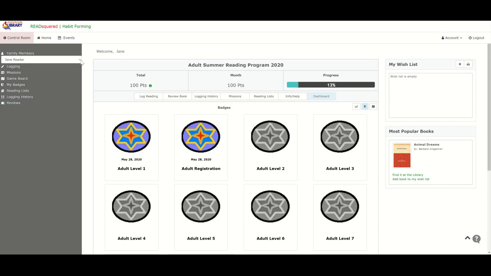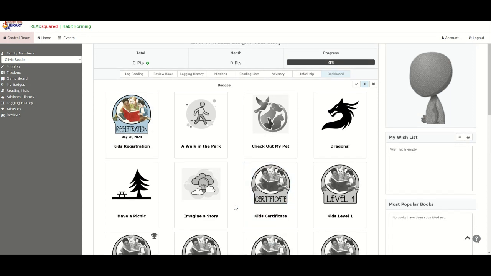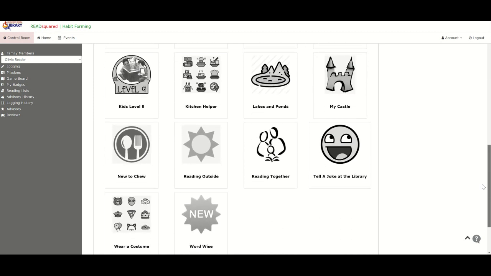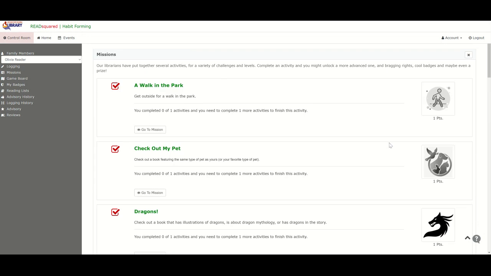Now I'm going to switch gears. We're going to go up here, drop down. We're going to go to Olivia. And here is Olivia's page. Now you see all of these badges that Olivia is able to earn. These are the equivalent of the activities that we used to list on the back sides of the paper logs. In this case, they aren't called activities, they are called missions. So now if you look up here at the top, I'm going to go across here. Here's missions. We'll click on that. These are all the different things that Olivia can do to earn her completion of the program.